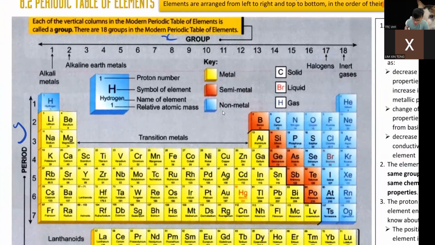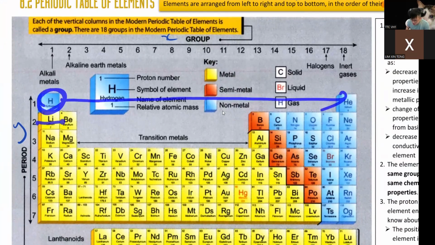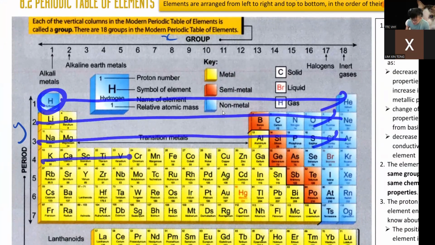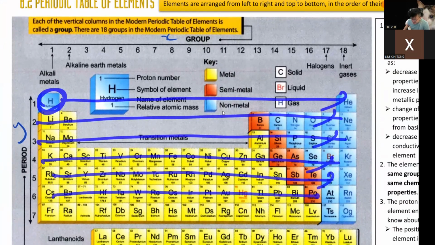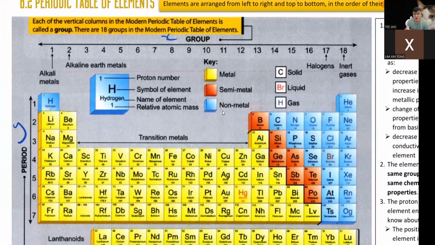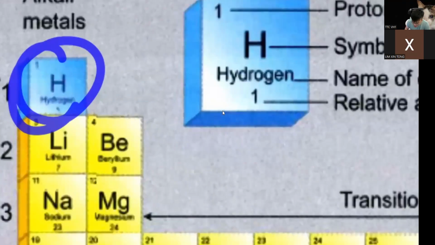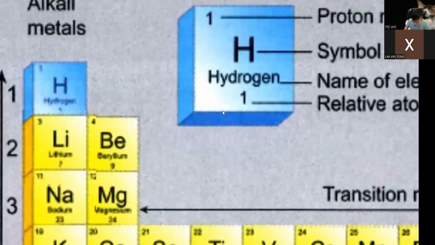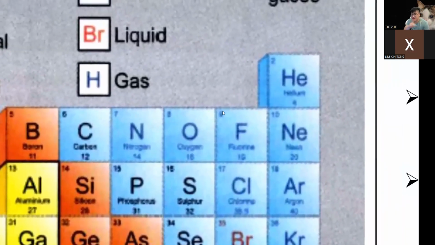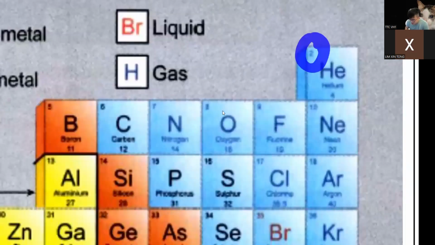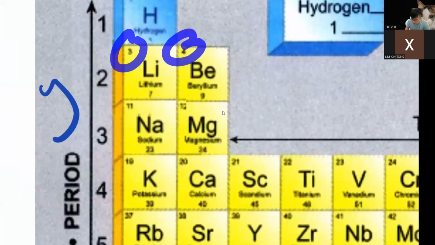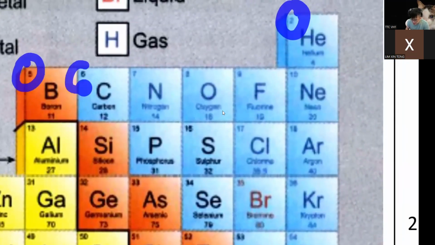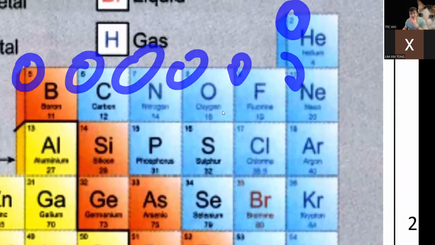So who is number 1? How do we read the periodic table? Just like how you read your book, from the top left all the way to the right, all the way to the bottom. So this is proton number 1. Can you see the number 1? Then we fly all the way here because we read the first row first. Proton number 2. Then we go down. Proton number 3, 4. Fly there again. 5, 6, 7, 8, 9, 10. Can you see that's the ID number?